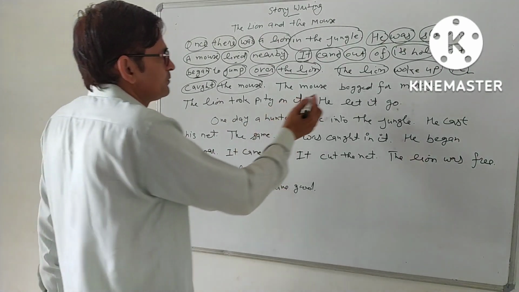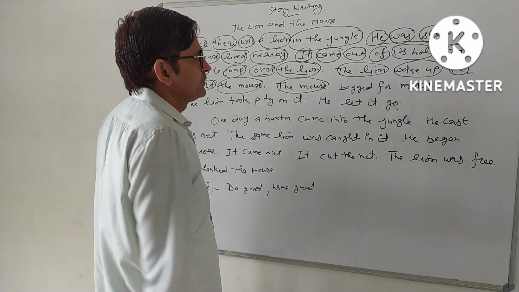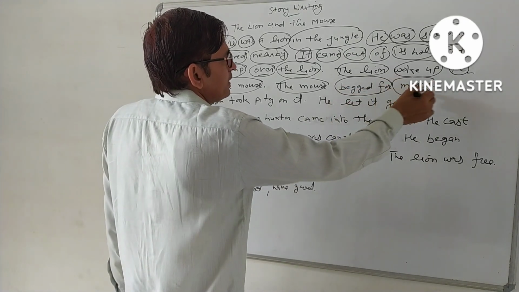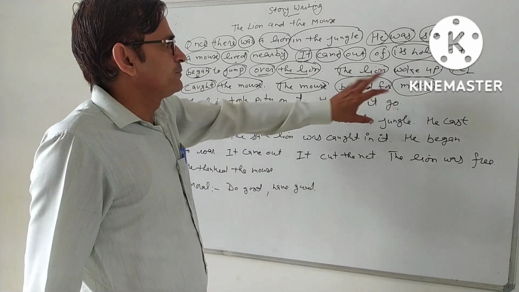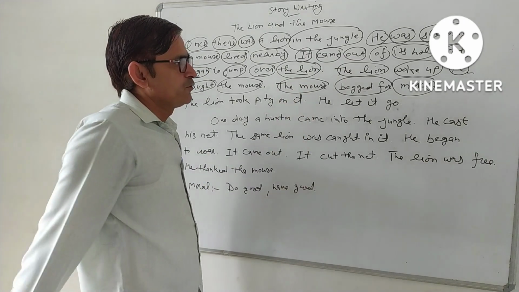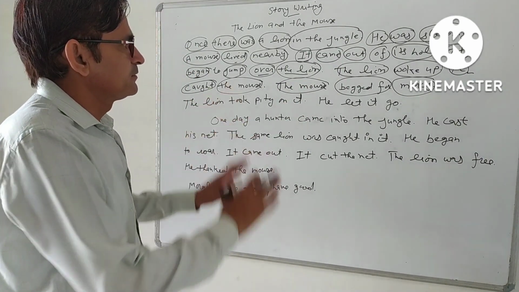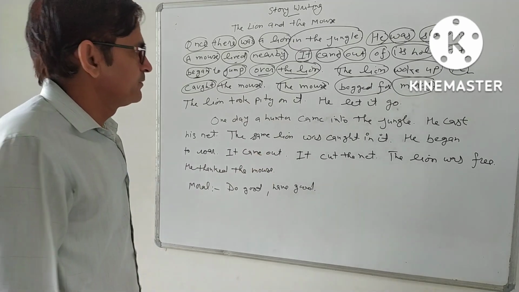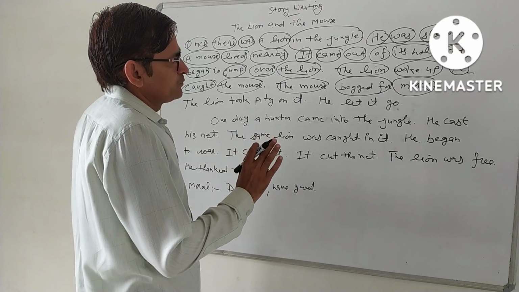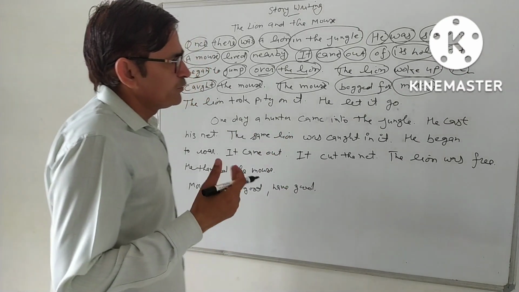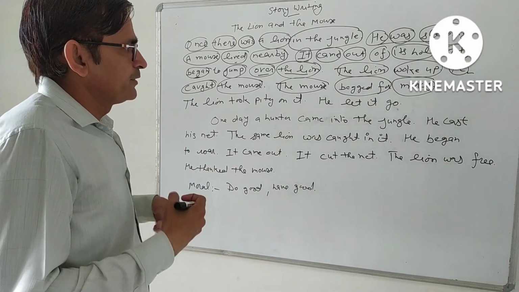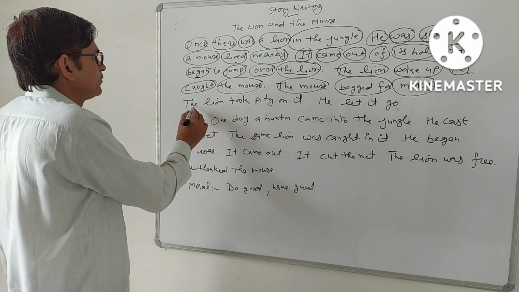And what happened next? The mouse begged for mercy. The mouse is the subject, begged is the second form of the verb, and mercy is the object. For is a preposition in this sentence, and the second form of the verb is a verb of past indefinite tense. The mouse begged for mercy. The mouse requested the lion to free him. To free him. The lion took pity on it.